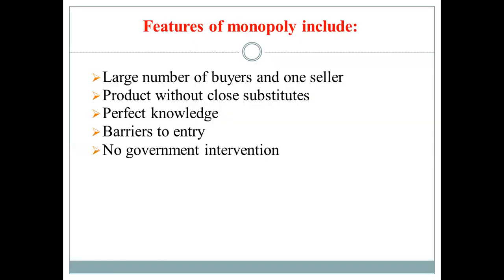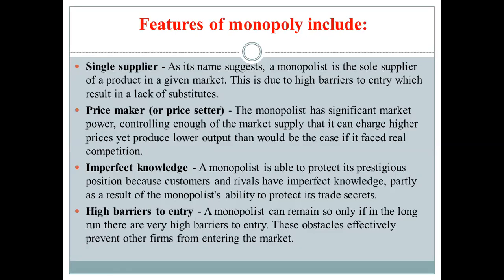So here are the main features of monopoly. First one is a large number of buyers and one seller. Second one is product without close substitutes. The third one is perfect knowledge. Fourth one is barriers to entry. And last one is no government intervention. So let's look at these features in more detail.